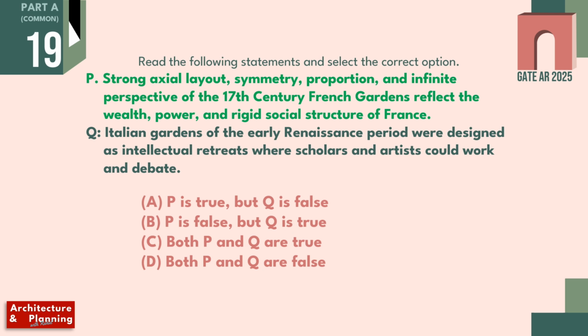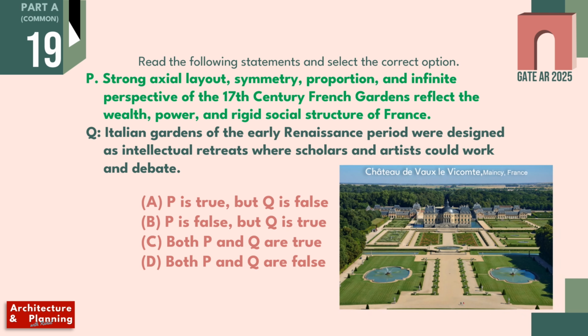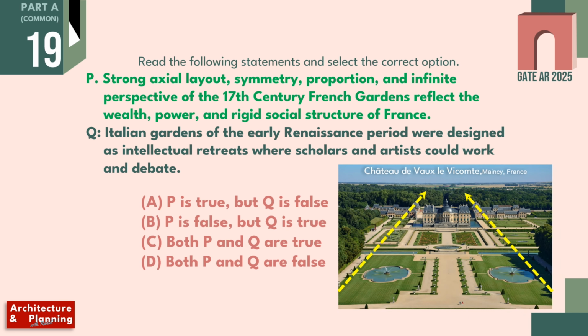Next question is, read the following statements and select the correct option. Statement P is, strong axial layout, symmetry, proportion and infinite perspective of the 17th century French gardens reflect the wealth, power and rigid social structure of France. So this statement is true because during the 17th century, most of the administrative buildings had large gardens which were symmetrical and followed the rule of central vistas, showing the wealth and power of the French government.